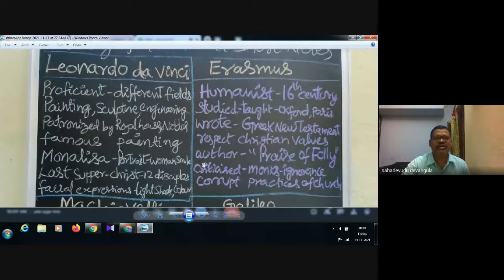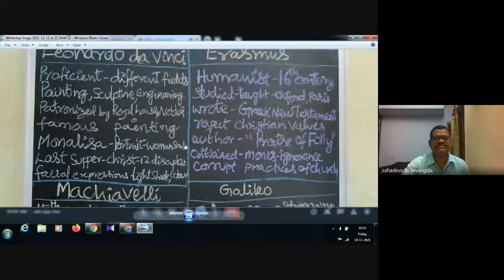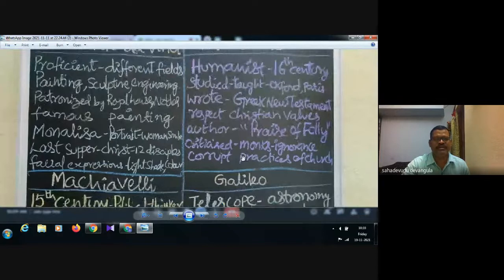The Mona Lisa is a beautiful portrait of a woman. Her smile has attracted centuries of art critics. The Last Supper is a famous, beautiful painting with Jesus Christ and 12 disciples having supper. He painted human emotions with natural expressions, facial expressions, and light, shade, and color. These are the beautiful features of Leonardo da Vinci.